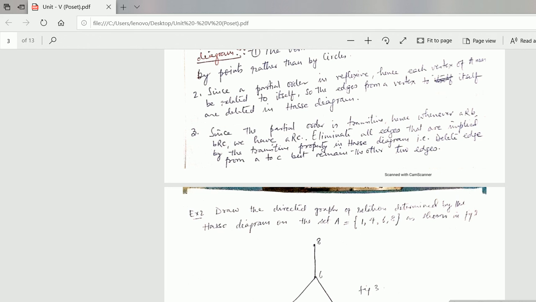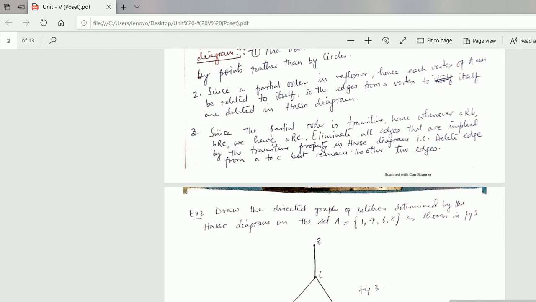If a vertex A is connected to vertex B by an edge, that is, A is related to B, then vertex B appears above vertex A. Therefore, the arrows may be omitted from the edges in the Hasse diagram. Omitted means you have to delete them. This is a very important point. I have not written it, so I am telling you to write it down.